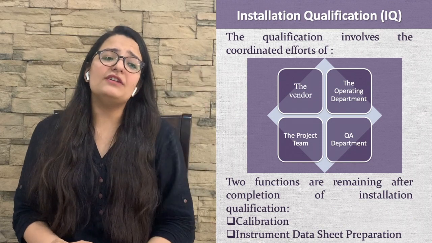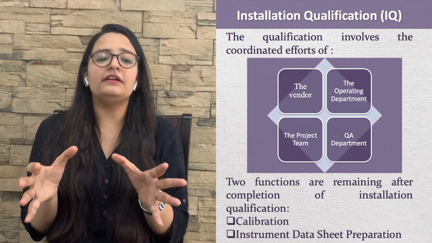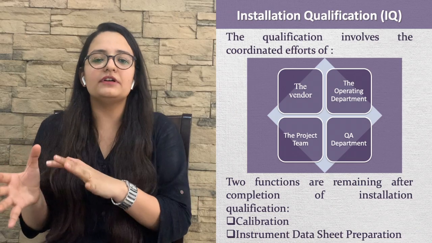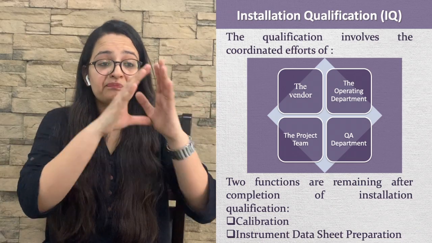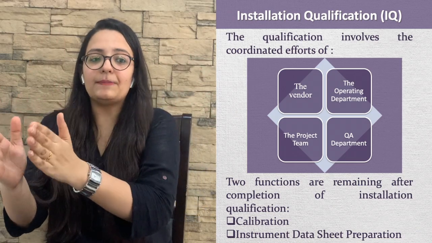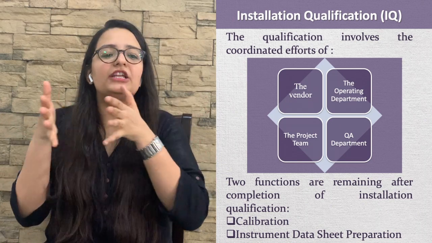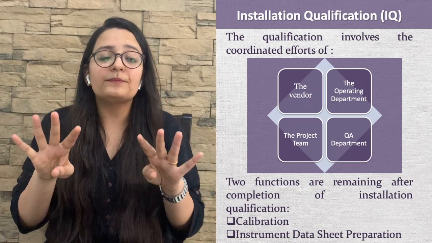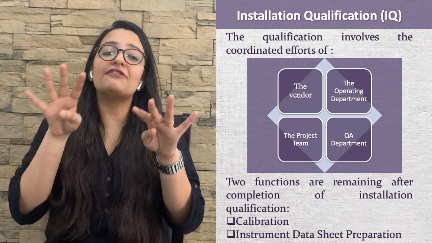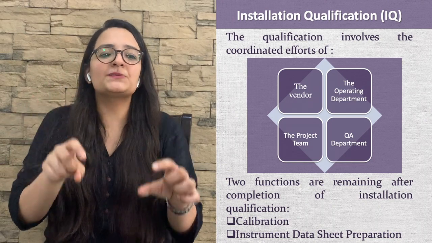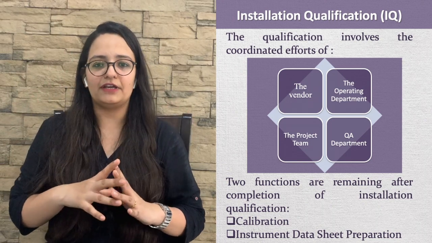The qualification involves the coordinated efforts of the vendor, the operating department, the project team, and the QA department. The members of these four departments are responsible for this installation qualification. Which four?